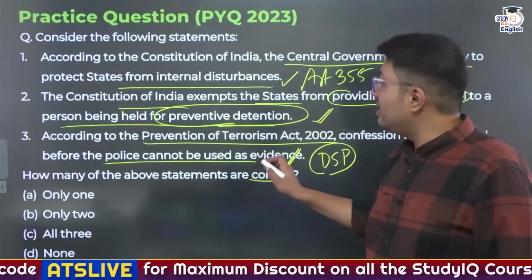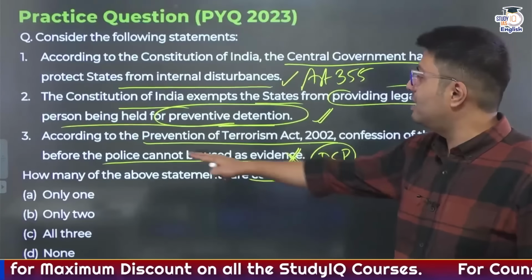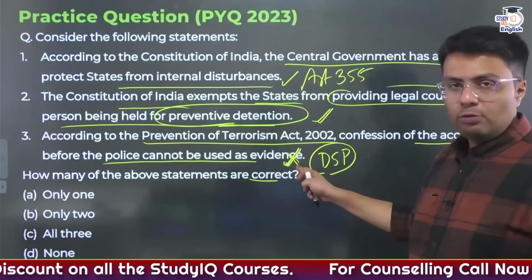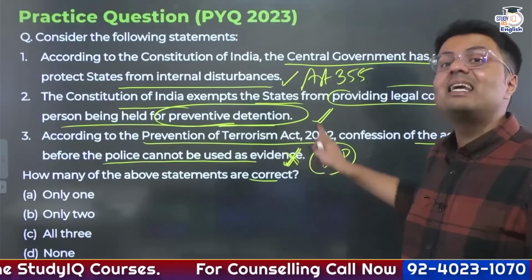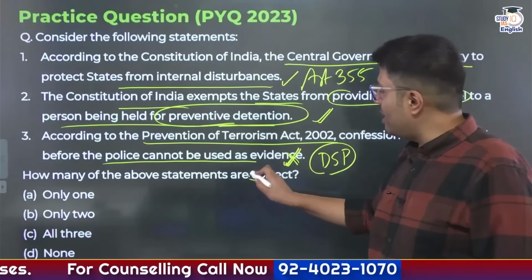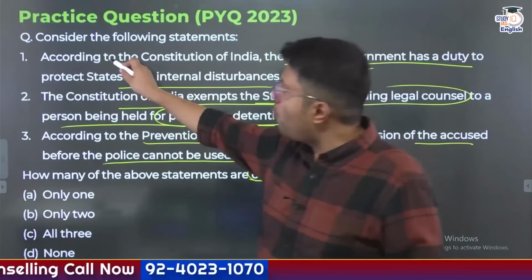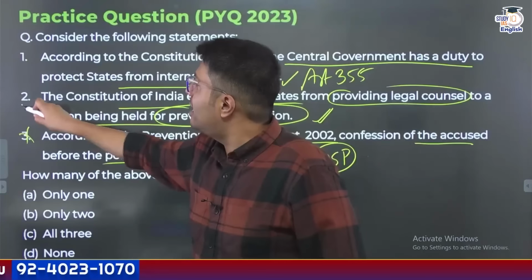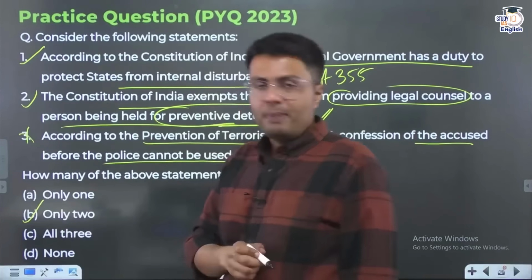So we have to say the third statement would be incorrect, right? Because the statement says it cannot be used as evidence, but the reality is it can be used as evidence. And we have to identify correct statements. So only two, 1 and 2, are right. Third is incorrect. So the correct answer is option B.